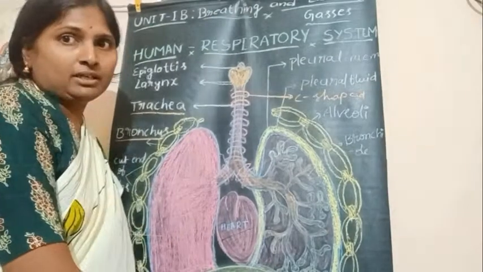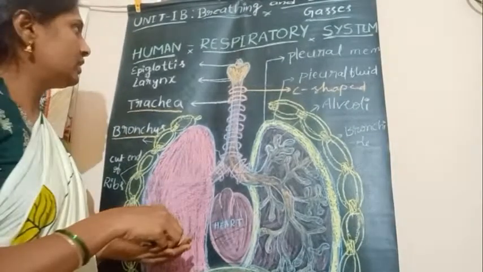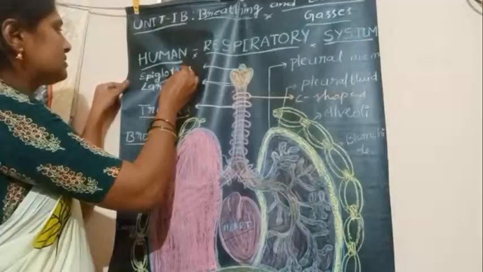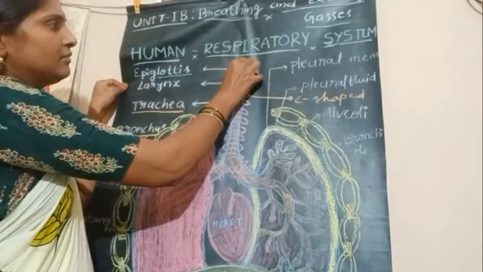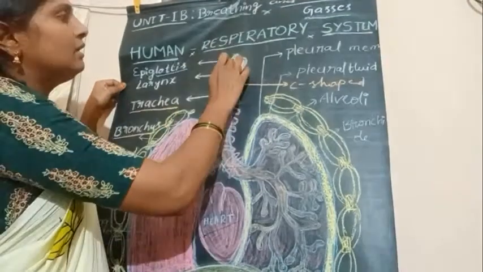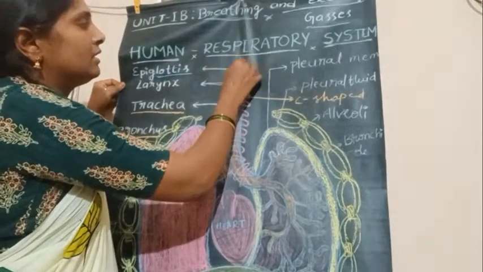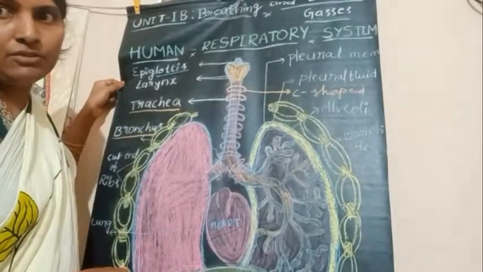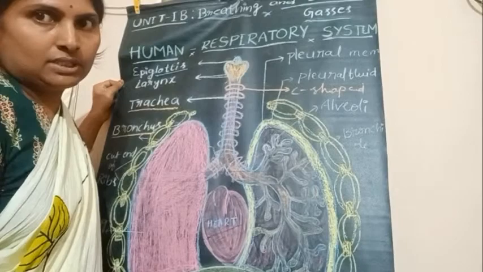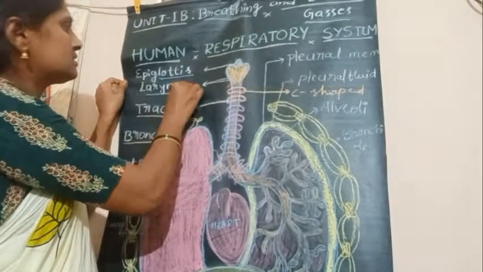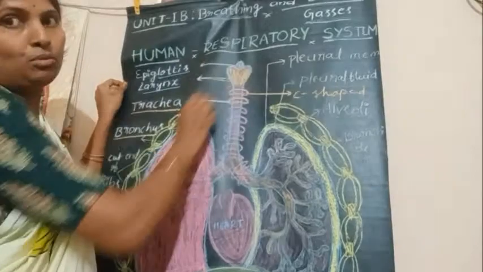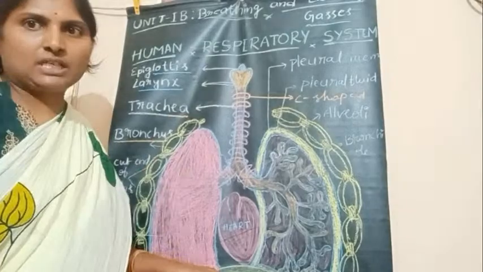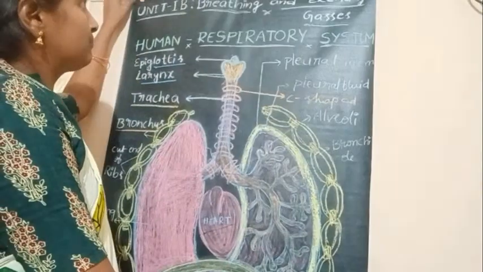So this is a human respiratory system. Here you can observe few organs of respiratory system, that is epiglottis. Epiglottis is a flap-like structure which can close the larynx or which can close the glottis and prevents entry of food particles into the trachea windpipe. And this is the larynx, or sound box. And the next part of the respiratory system is trachea. So this is trachea, or windpipe.